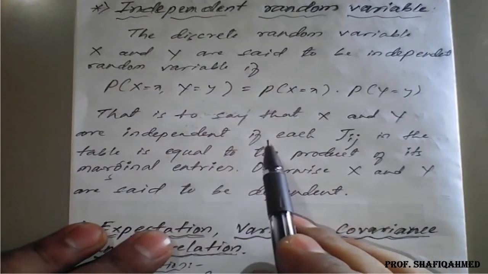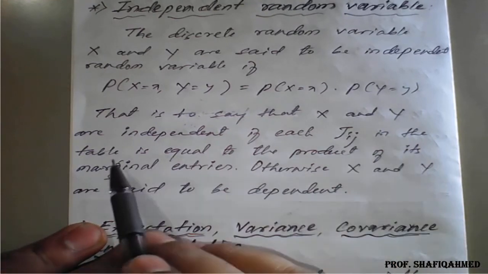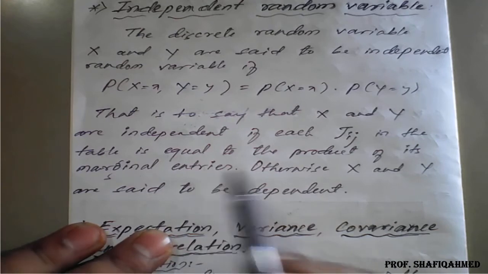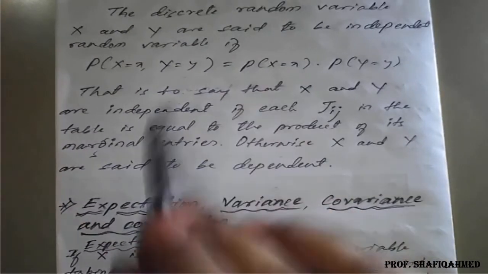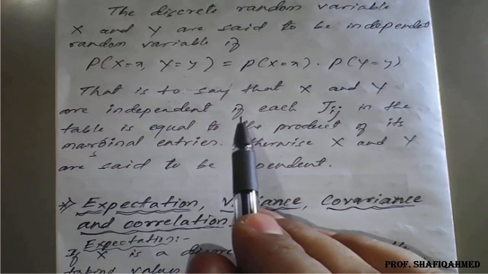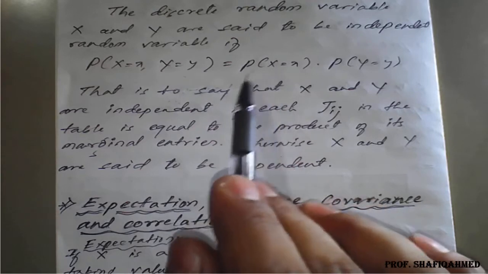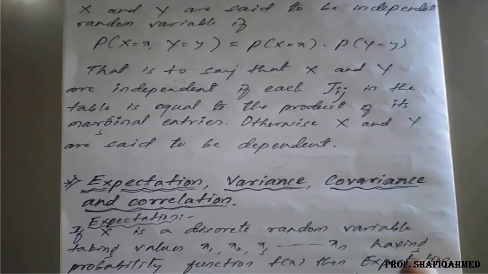Y are independent if each joint entry ij in the table is equal to the product of its marginal entries. Otherwise X and Y are said to be dependent. So if it is not coming the same, it is dependent, and if the resultants are the same, it is considered an independent random variable.